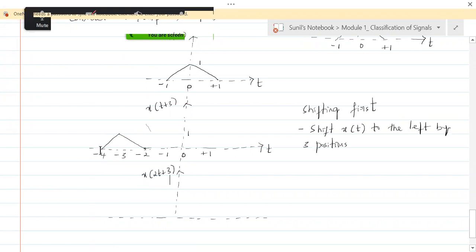Now in this, we have shifted first, and now we are scaling the same signal. Everybody see here. Now scale this x of t plus 3 by a factor 2. What will you do? It is now ranging from -4 to -2. After you scale it by a factor 2, will it compress or expand? Tell me that first. Compress. It will compress. Compress by what factor? By factor 2, isn't it? So what would be the range of x of 2t plus 3? If the range of x of t plus 3 is -4 to -2, what is the range of x of 2t plus 3?